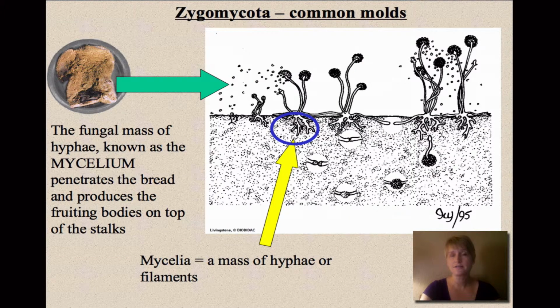The first one that I'm going to talk about is the bread mold, and the bread mold will produce vertical hyphae. The vertical hyphae will have spores on top of it, and when those spores are released, they will fall onto other parts of the bread and produce more mold. And then they also have horizontal hyphae, and those hyphae are what are in the layer of the bread, and they're what are actually absorbing the nutrients from the bread.